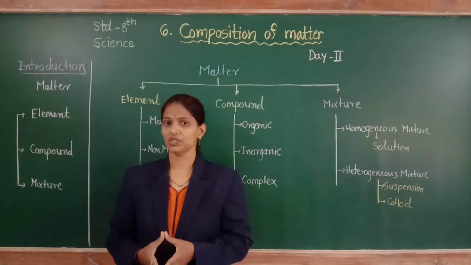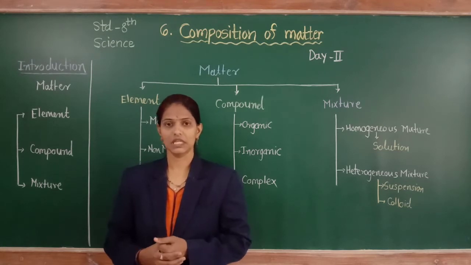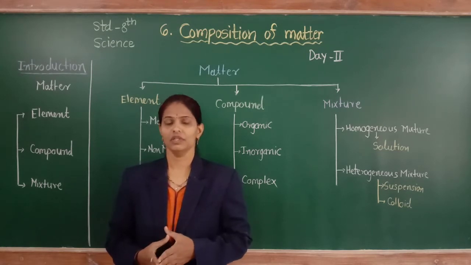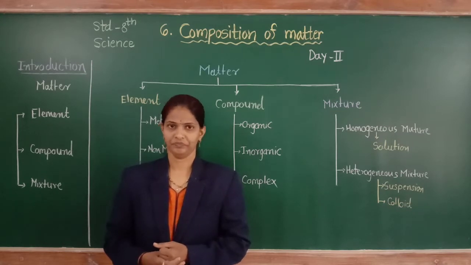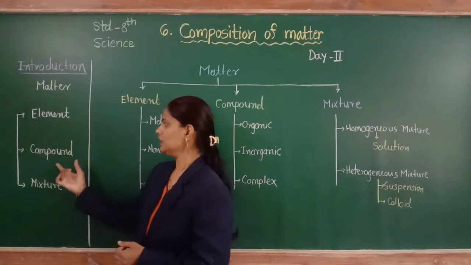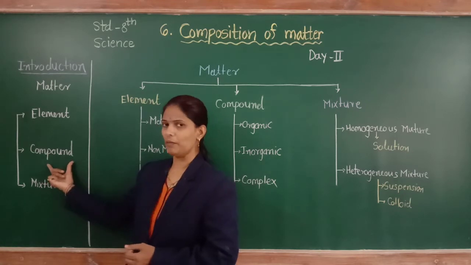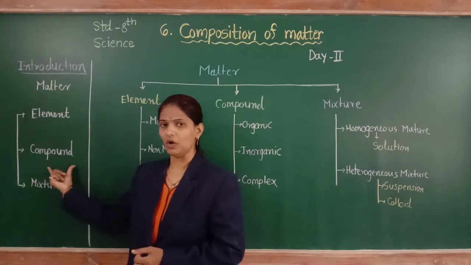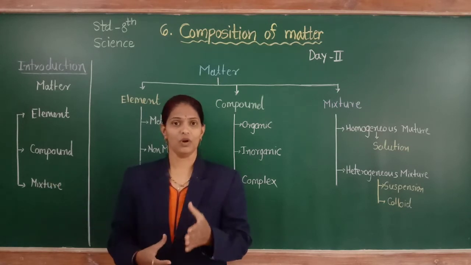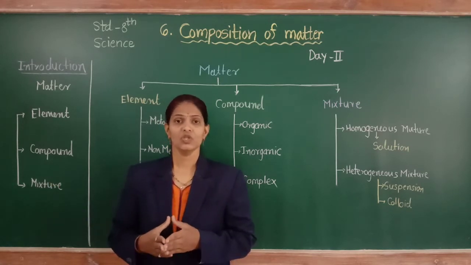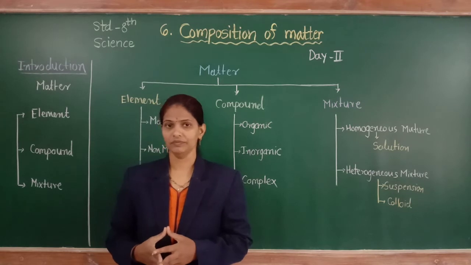For example, H2, O2, Cl2 are molecules made up of two similar atoms. Water is a compound. Sodium chloride is a compound.